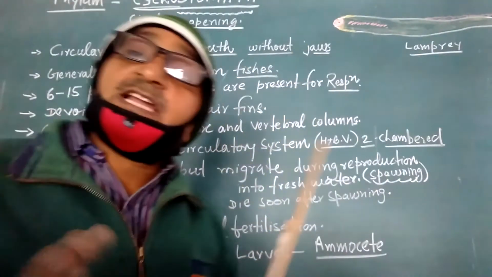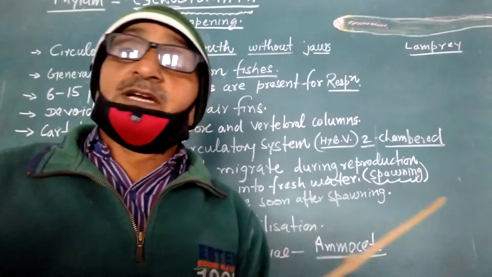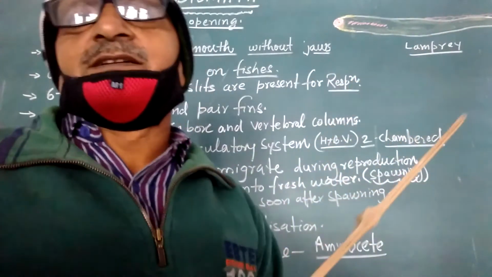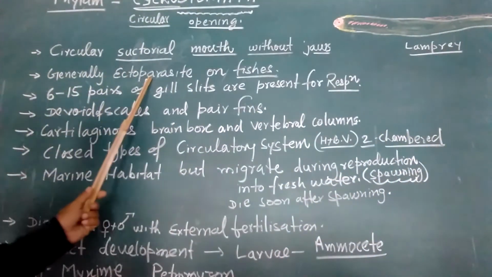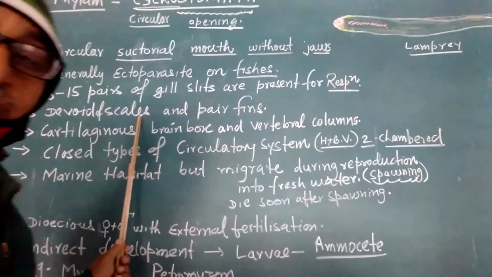They are also known as cartilaginous fishes. Cartilaginous fishes are also there in chondrichthyes, but these are the beginning. They have a cartilage endoskeleton. Generally they are devoid of scales; the body is not covered with scales.